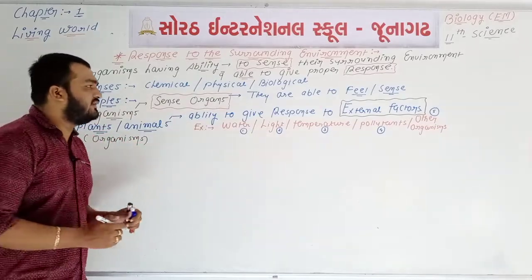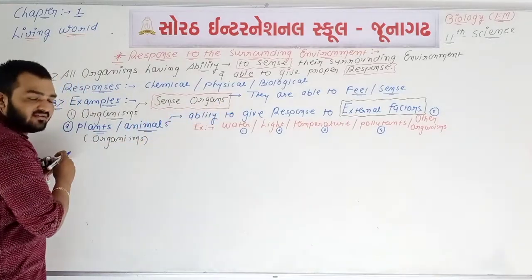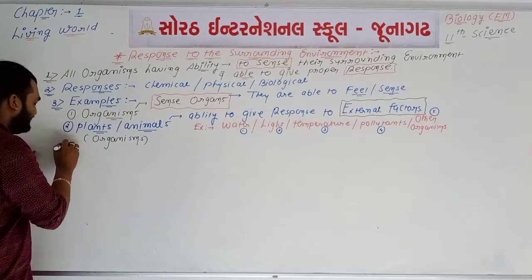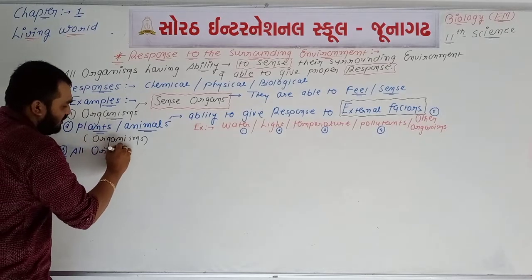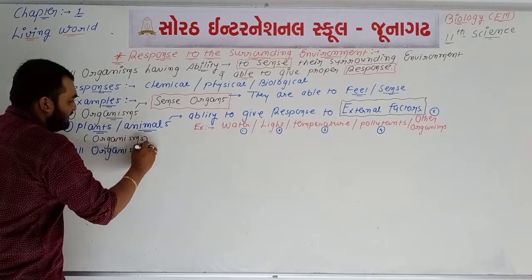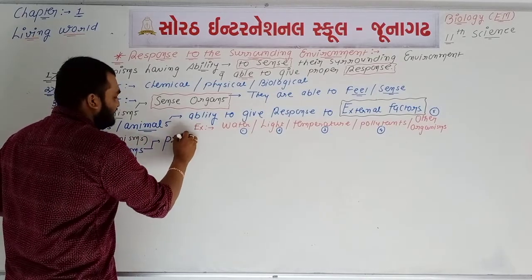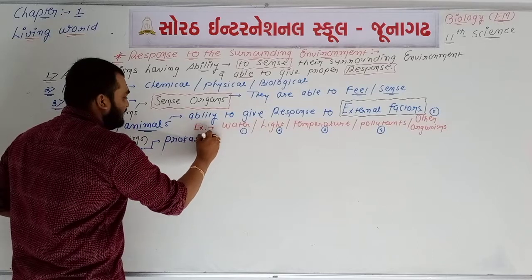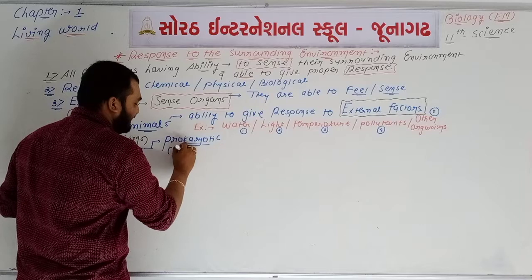So point number 2 is completed. Point number 2 is about plants, animals and external factors. In point number 3 we can say that all organisms are either prokaryotic, see, the word prokaryotic means we are talking about bacteria.